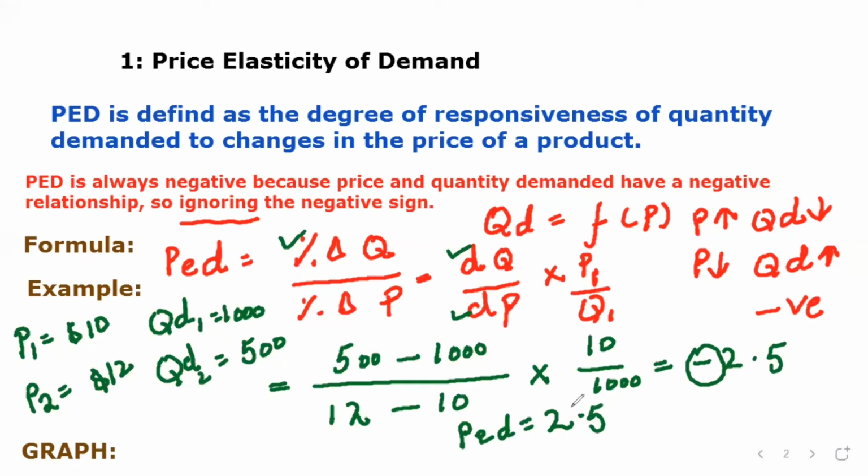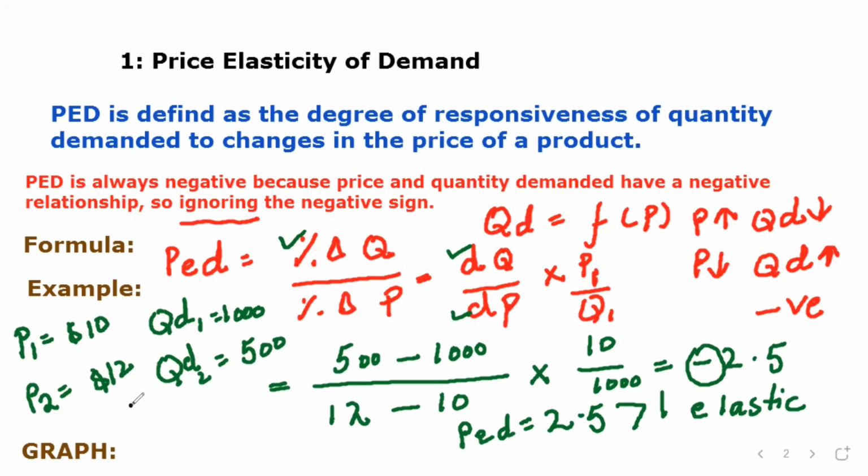As you know, 2.5 is greater than 1, so the price elasticity of demand here is elastic. Next, I will tell you how we find out greater than 1, less than 1, and equal to 1. These are the different types of elasticity, which I will talk about on the next page. First, I will make a little graph for your understanding.